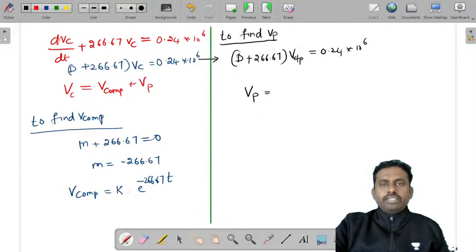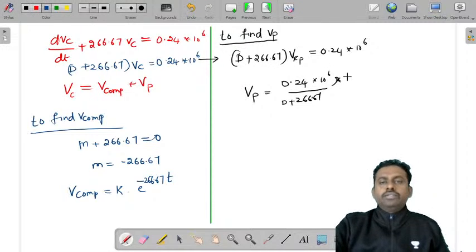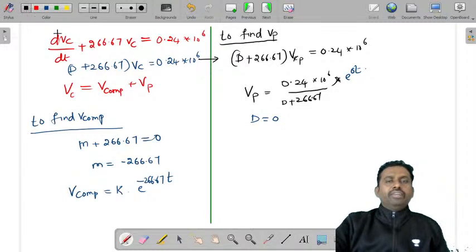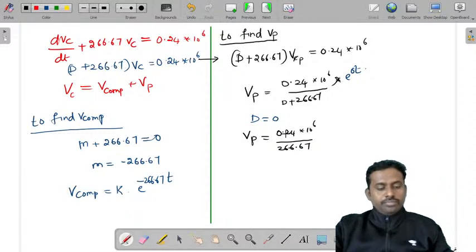So V particular is 0.24 into 10 power 6 by 266.67 t plus, and we do not have anything here, so we need to write e power 0 t. So substitute D is equal to 0, then we will get V particular is equal to 0.24 into 10 power 6 by 266.67. Let's try to evaluate that.